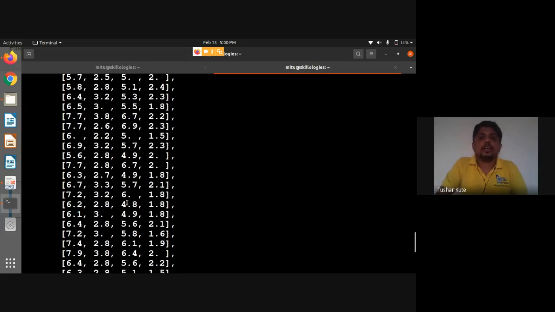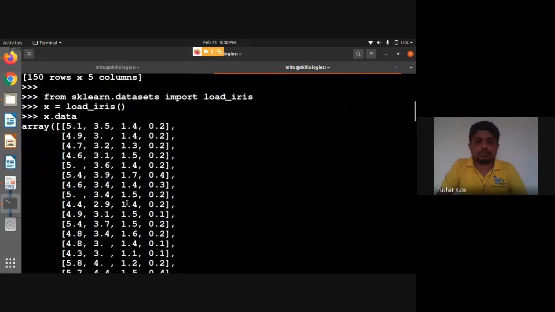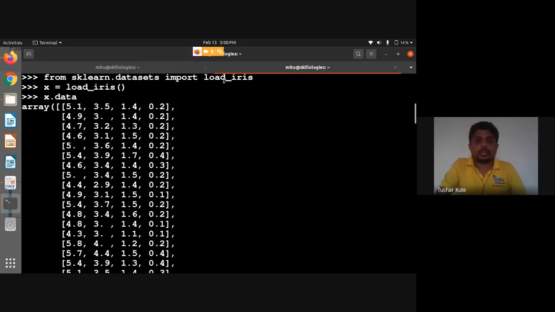It's just structured data, which is in array format. It's not a data frame. See, I have imported it, called that function, and then I'm printing that data. So 4 columns, and an output variable is also there. It's called a target variable. We'll talk about that in the third unit, I think: how this target variable and the input variables are connected together. This is the structured data present here by this particular method.